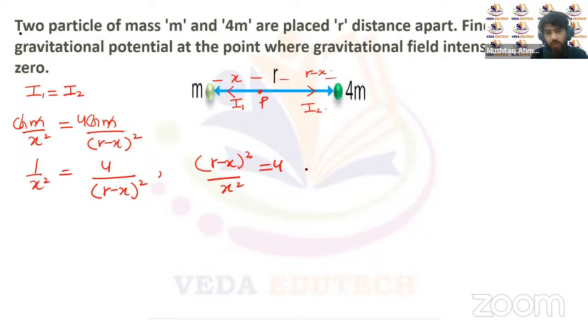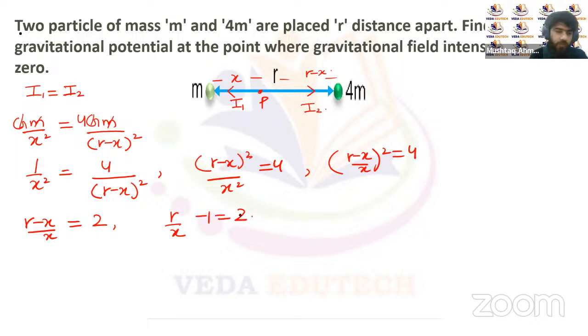So we can write it as r minus x upon x, whole square, equal to 4. So the value of r minus x upon x will be equal to root 4, that's 2. So r upon x minus 1 is equal to 2.